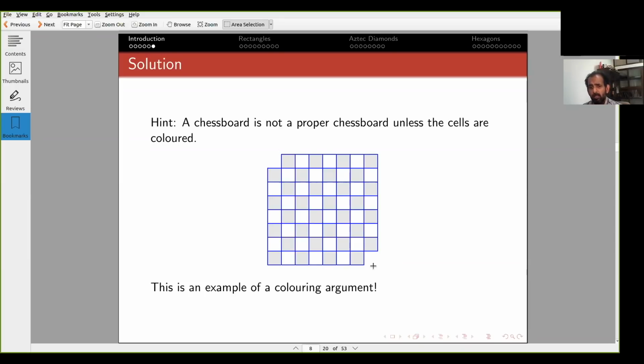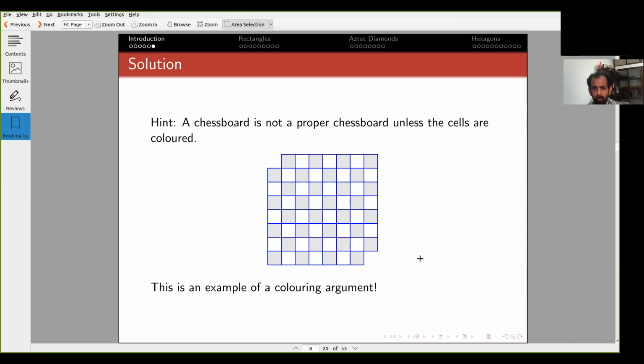And you also know that there are 32 black and 32 white cells. Now, if you observe carefully, what I've done when I've removed two diagonally opposite cells is that I've removed two white cells. This is the key point. I am removing both cells of the same color.